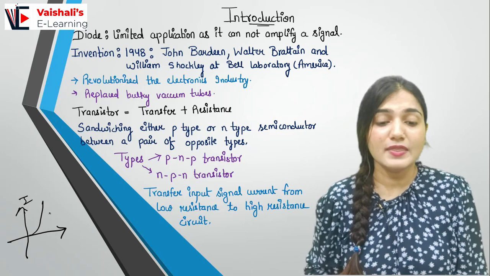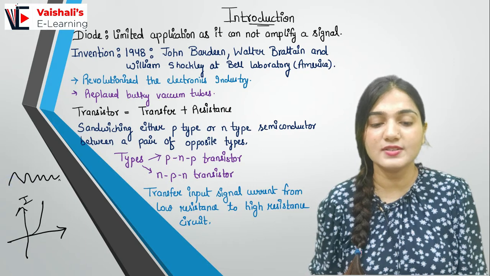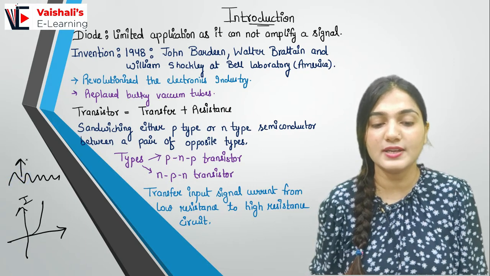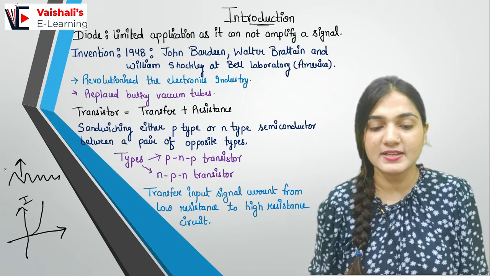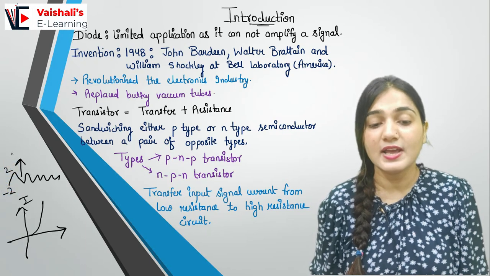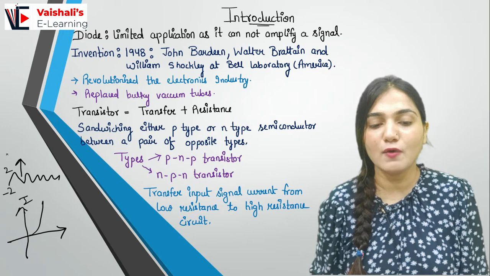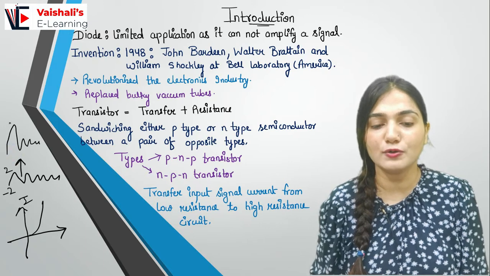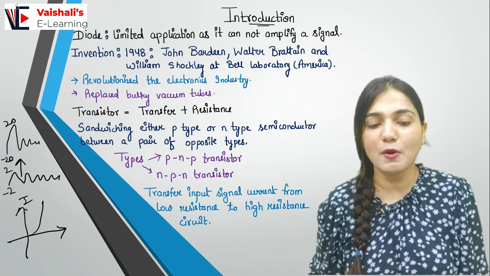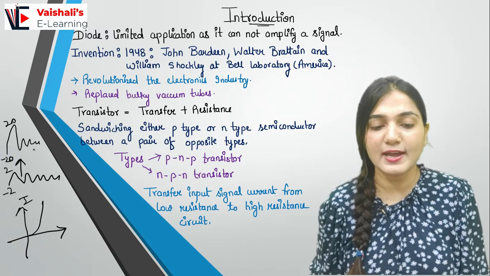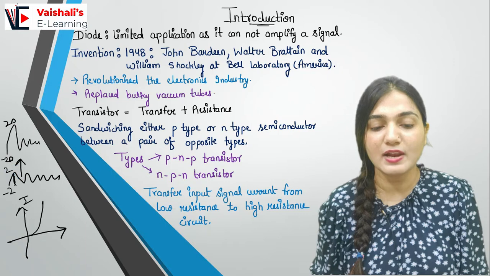Now if I have any signal, let's suppose this is my signal, and I want to amplify it. Let's suppose it is present between 2 and -2 level, and I want to take it to 20 to -20 level. With the help of a diode, I cannot do that, because the diode will amplify this level also to the highest level, and the lowest level will also be amplified to the highest level.